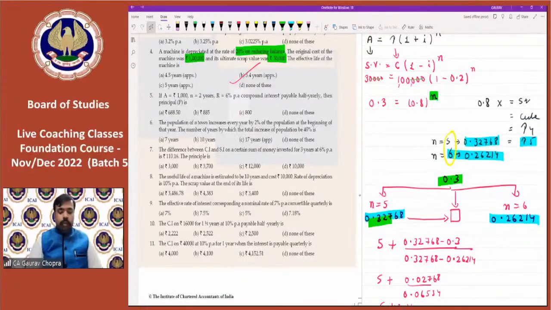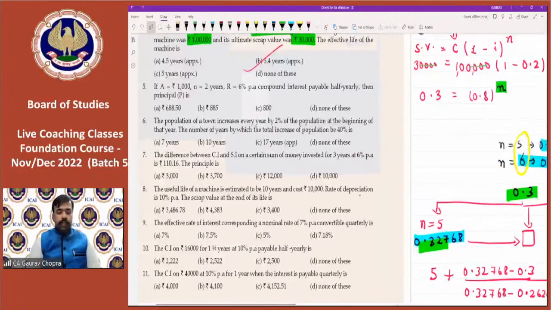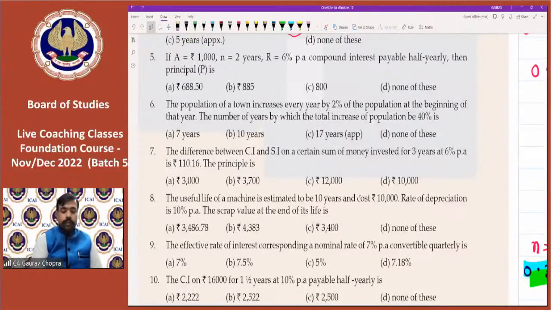Then we will try a few more important questions. So next important question is question number 6. The population of a town increases every year by 2%. So 2% is the rate of increase of population at the beginning of that year, and the number of years by which the total increase of population will be 40%.